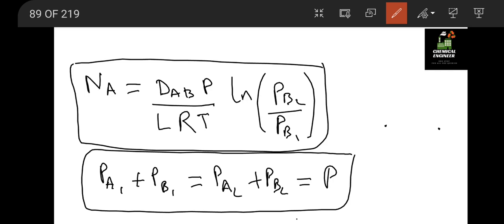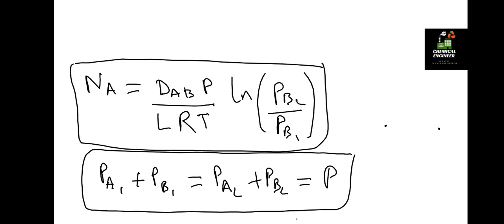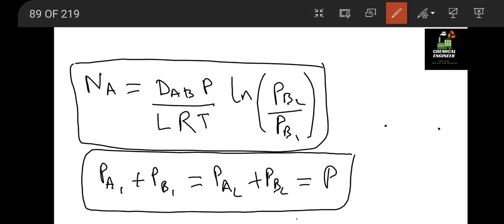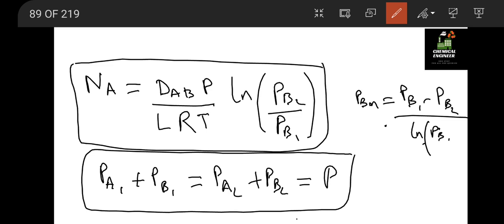Moreover, we have one more formula which you have to remember, the mean formula, that is P_BM equal to (P_B1 minus P_B2) divided by ln(P_B1 by P_B2).